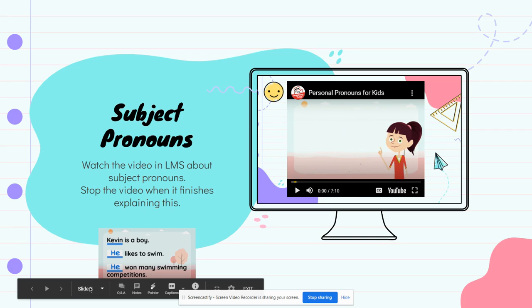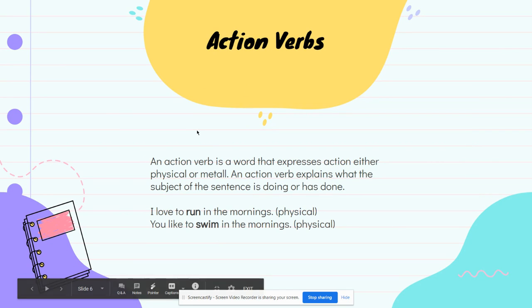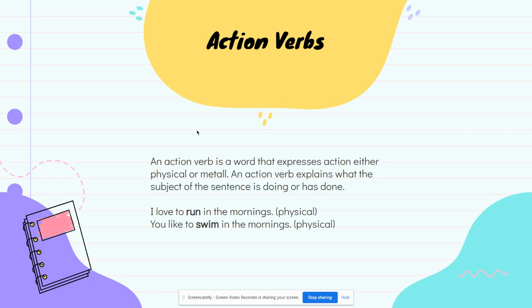Let's see. I'm going to show you guys the next slide. There you go. Now, action verbs. Oh, this one's fun. So, an action verb is a word that expresses action, either physical or mental, right? It could be physical or mental action. Now, let's see. An action verb explains what the subject of the sentence is doing or has done. For example, I love to run in the mornings. So run, that is an action verb, right? It's a physical action verb, something that you physically do. Another example, you like to swim in the mornings.